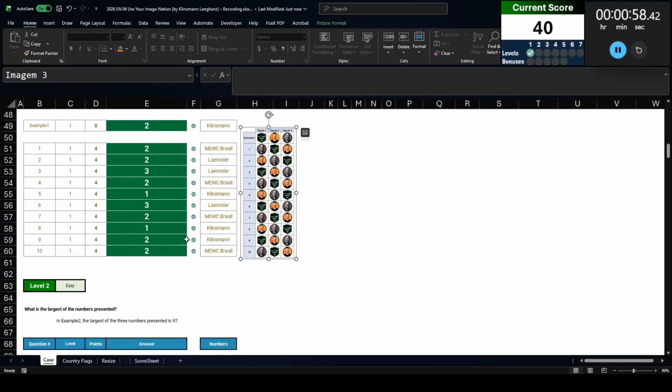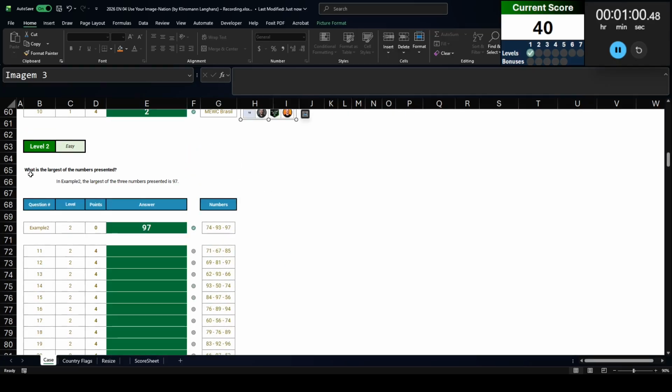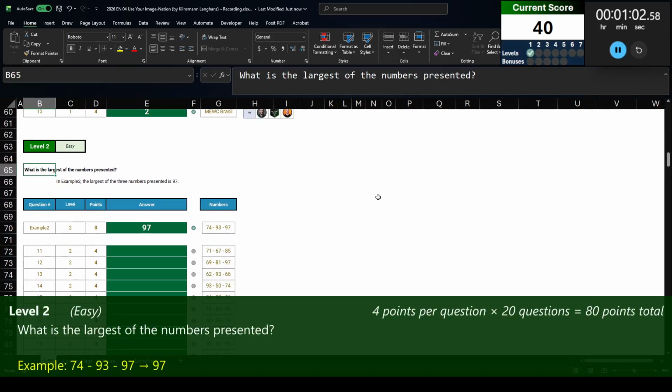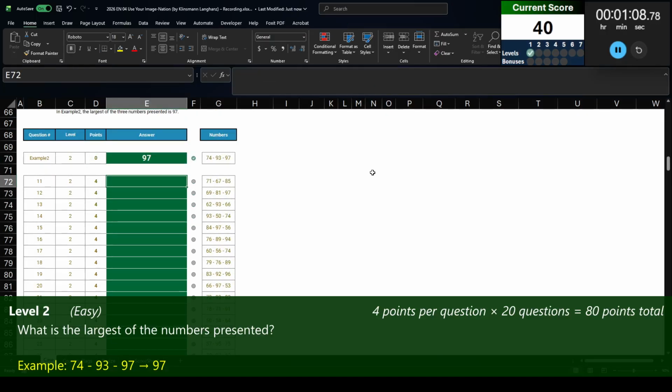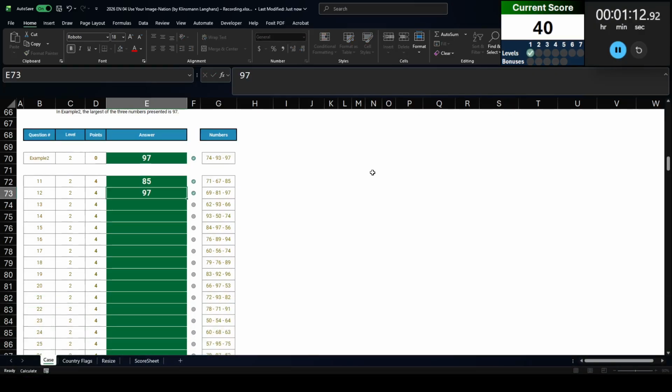Yeah, that lined it up a little bit better, but it's getting small. It's almost getting hard to see. Level 2. What is the largest of the numbers presented? Right, so in this one, it's pretty straightforward. We're going to take a look at 3 numbers and just write down the largest. I did this one manually, so here we go. I see an 85, I see a 97, 93.